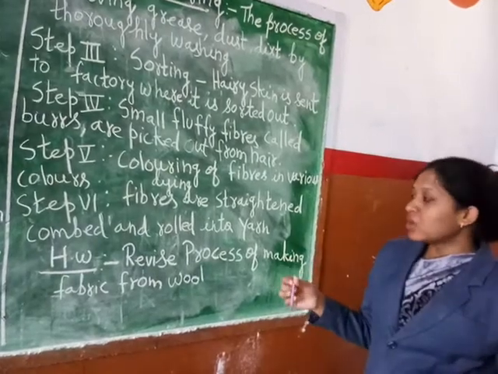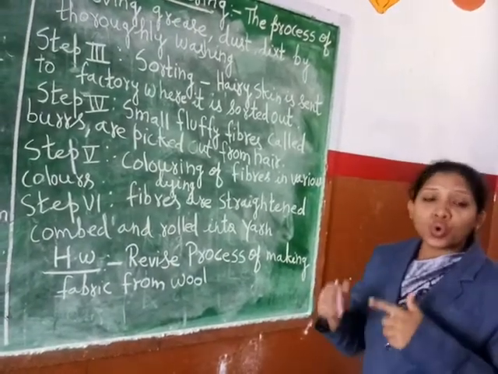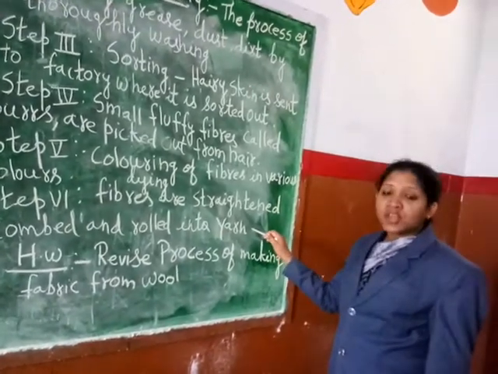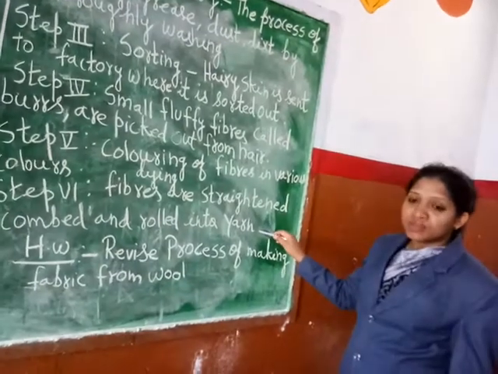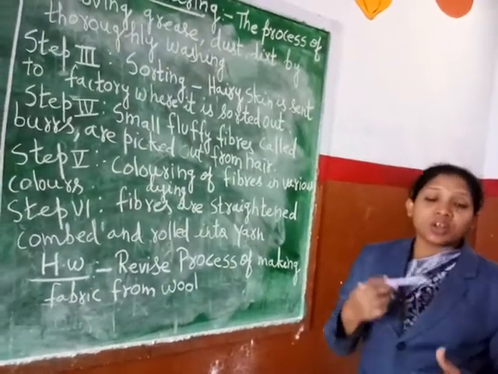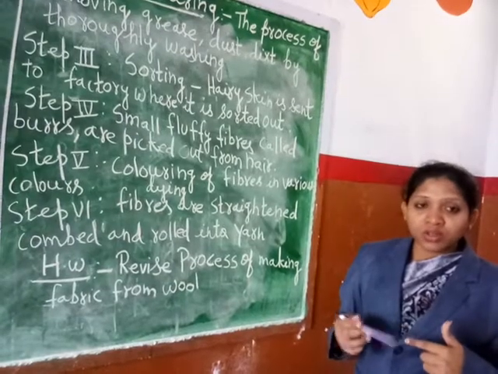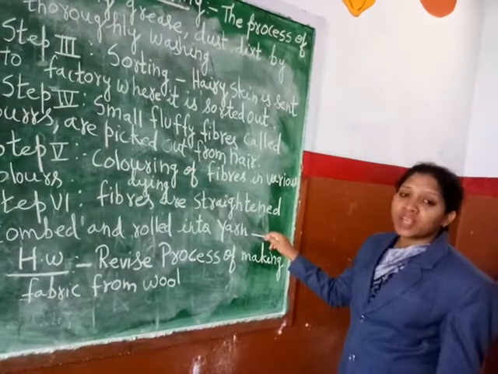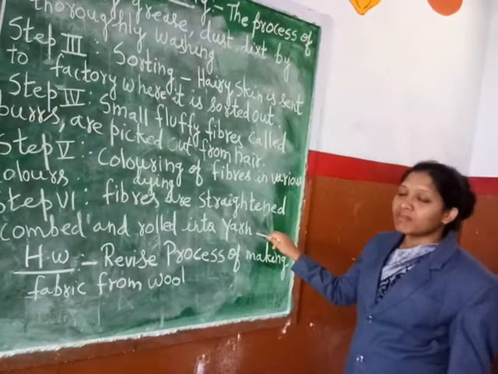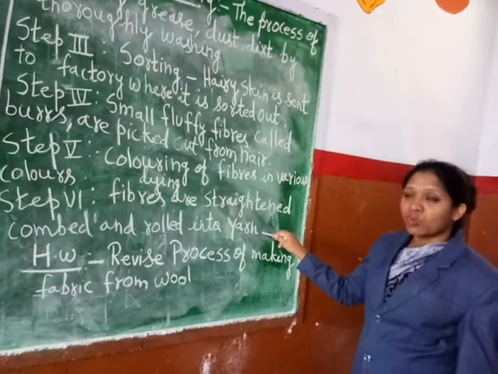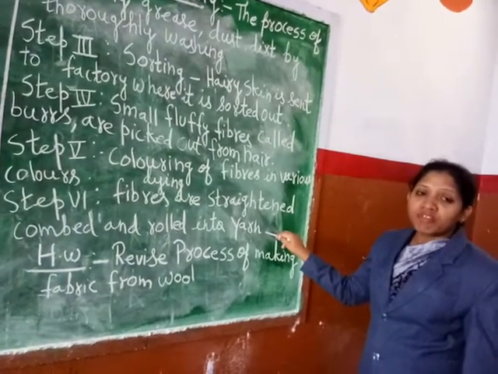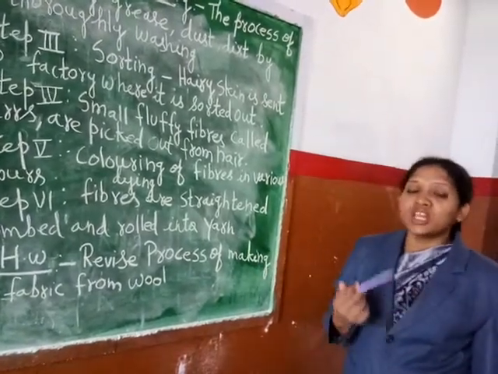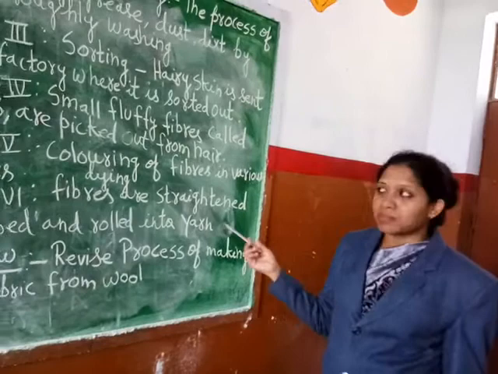Straightened means which are very long and very straight are used for what? They are used to comb and to roll into yarn. As in class 6 we have already studied, whatever fibers we obtain, we make them into a coiled form, means in bundles. Okay, then it is used for weaving and knitting. Weaving and knitting we have studied in class 6. What do we do in this process? In weaving we use 2 sets of yarn, whereas in knitting we use only 1 set of yarn to make different types of cloths.